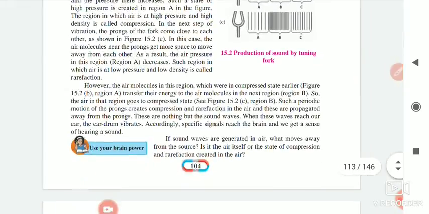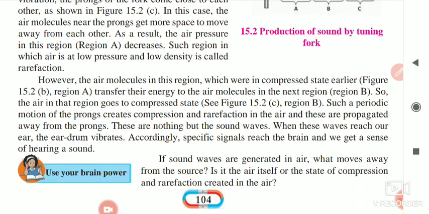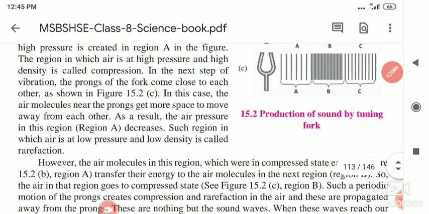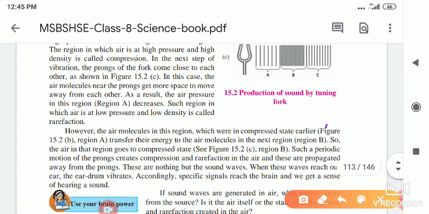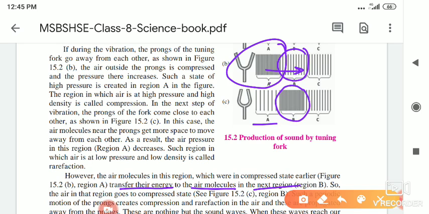This takes place. However, the air molecules in the region which were in a compressed state earlier, here in this space, transfer their energy to the air molecules in the next region. They transfer their energy to the next region. This A part transfers its energy to the B part. So the B part gets compressed and the A part gets rarefaction.